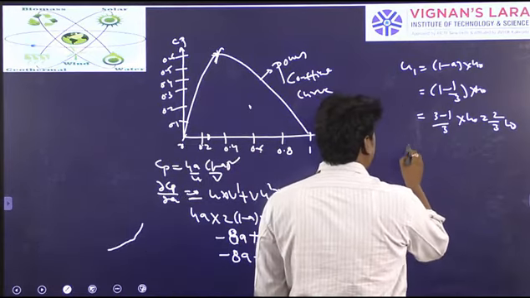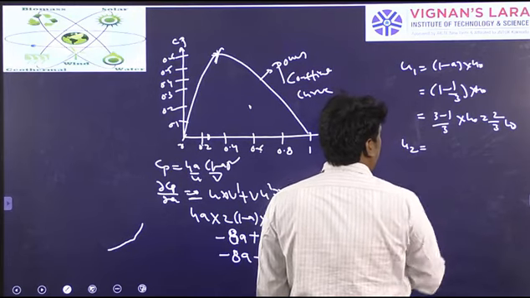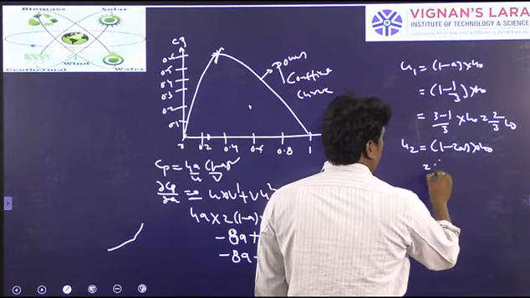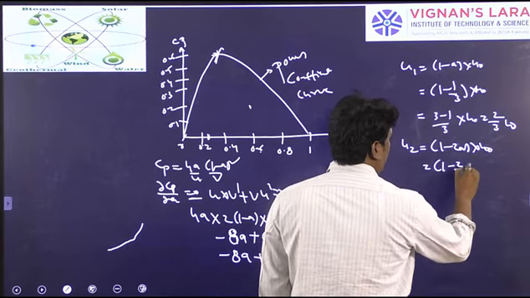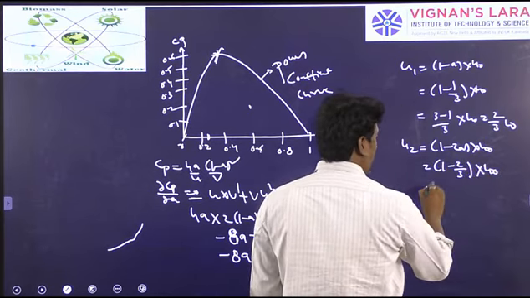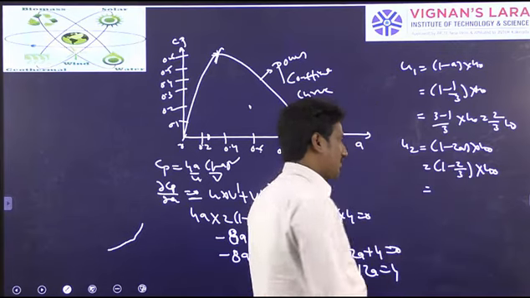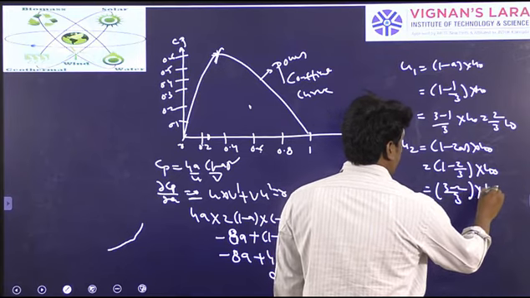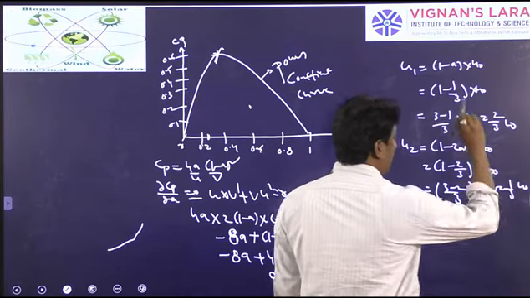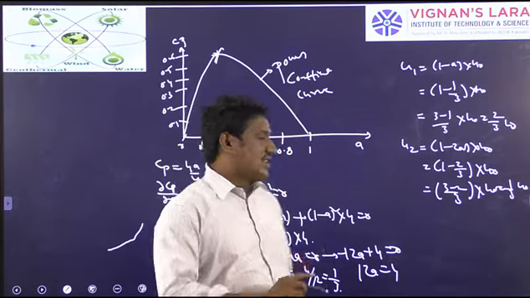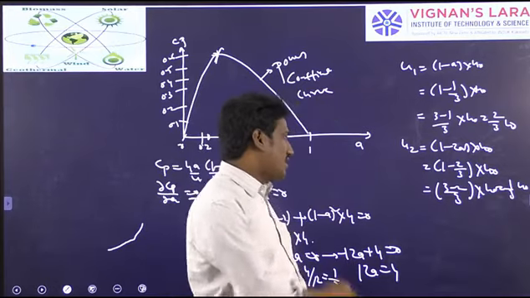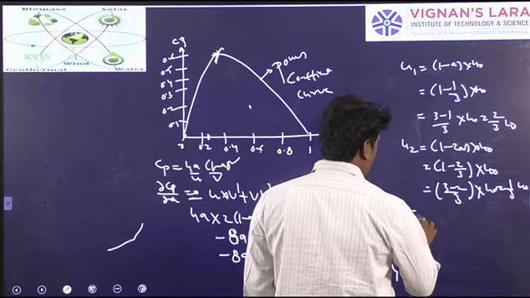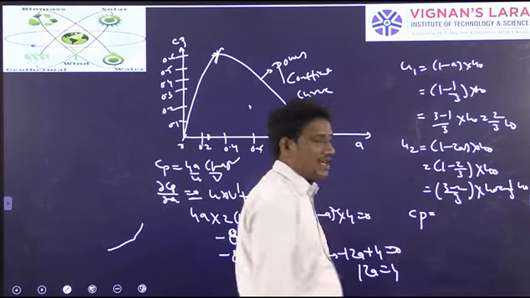Whereas, coming to the relation between U2 and U0, it is 1 minus 2a into U0. Substituting a equal to 1 by 3, it is 1 minus 2 into 1 by 3 into U0, that is 3 minus 2 by 3 into U0, which will be 1 by 3 into U0. At maximum power coefficient, U1 is equal to 2 by 3 U0 and U2 is equal to 1 by 3 U0.